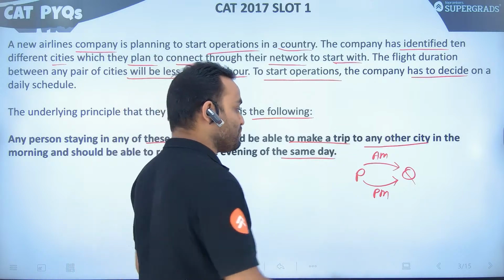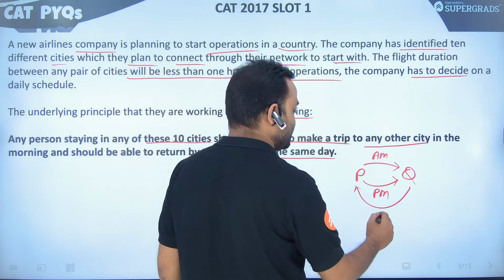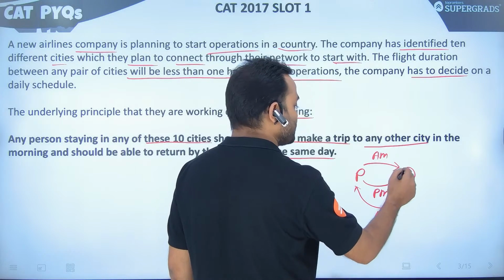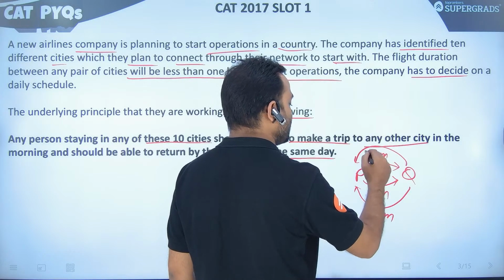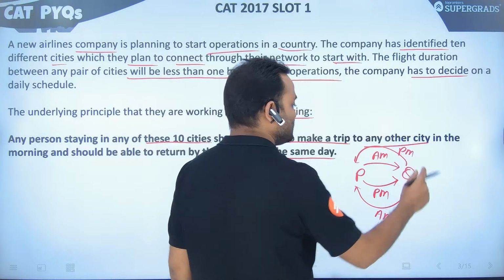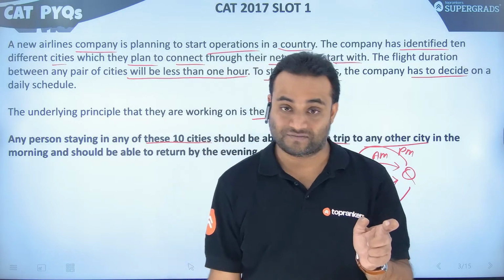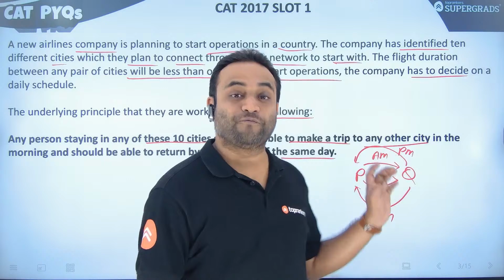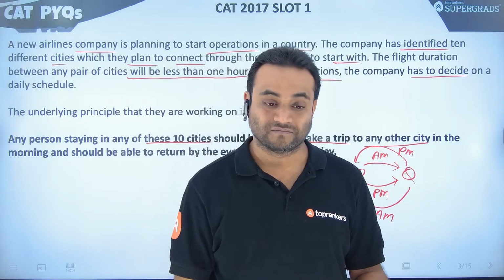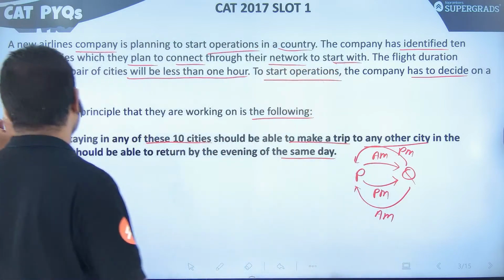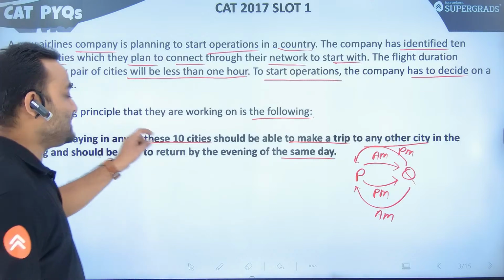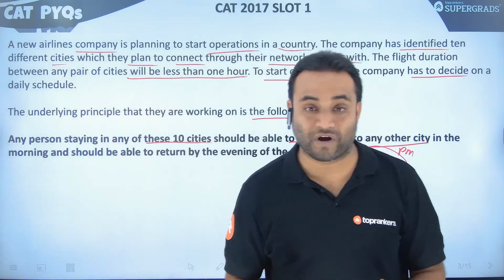From Q to P, there should be a flight in the morning, and from Q to P there should be a flight in the evening. So if we have two cities, there must be 4 different flights. Then only this principle will be satisfied. है ना? ये important part है.